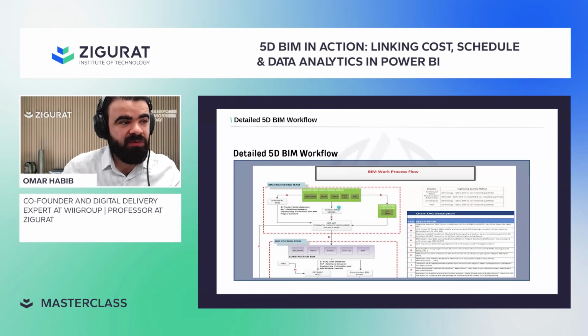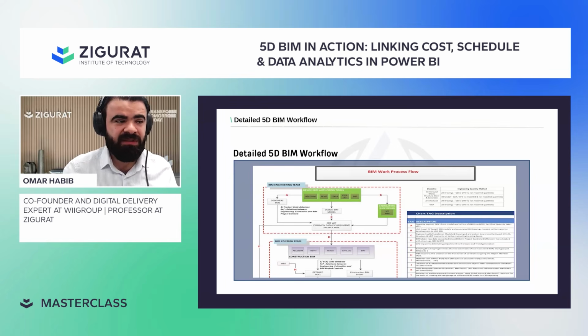Once your design team finishes the design information, we give it to the BIM control team. The BIM control team starts applying a proper naming convention for the BIM model to match with the WBS from the time schedule you're going to have. I'll show you an example of what I mean. I have a 3D model, and the naming convention that we use has to follow a specific breakdown that the project control team is using, and we look at the commercial team from the other side to have a mapping together.